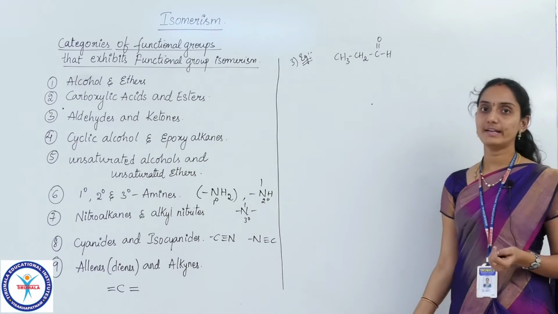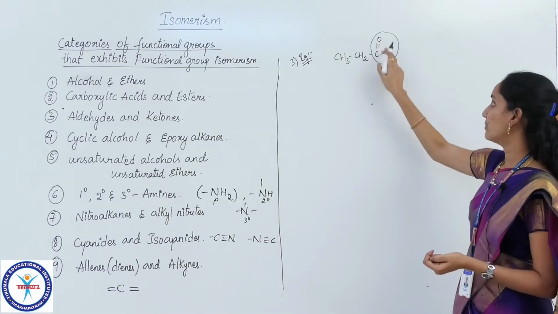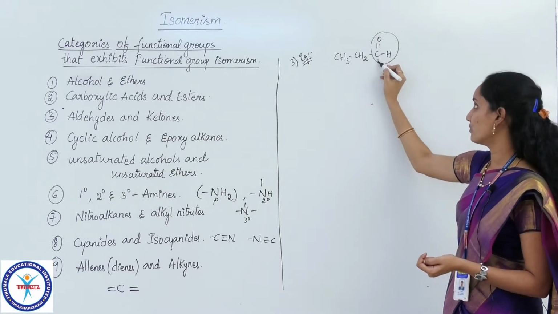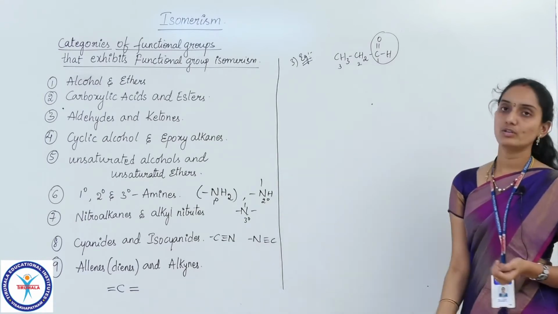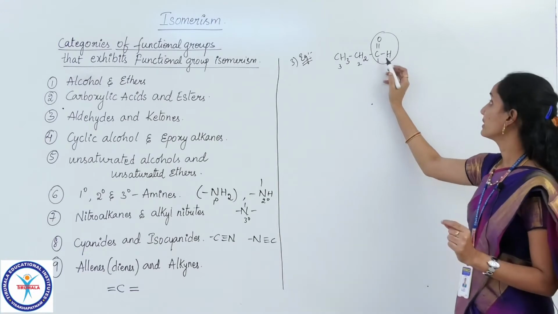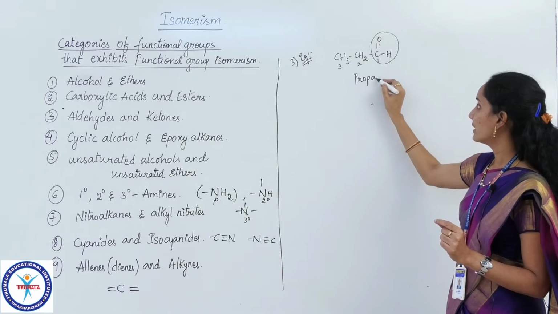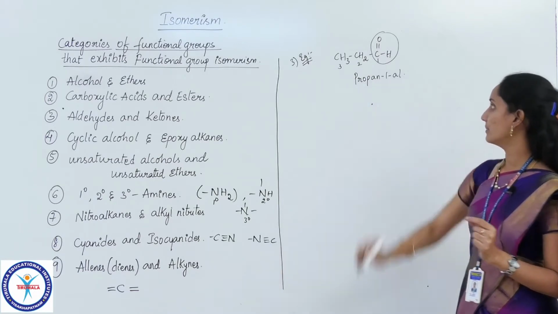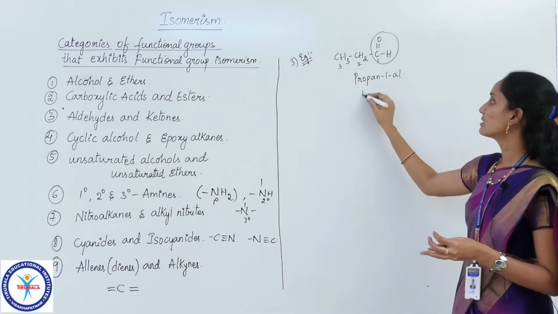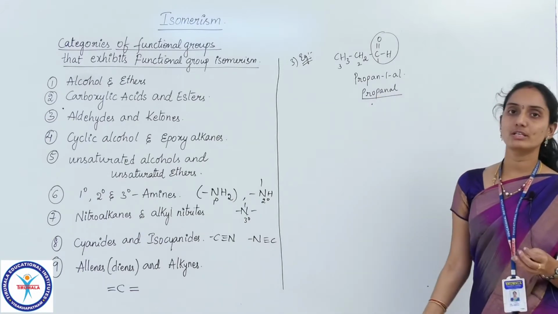C double bond OH is the aldehyde group. Numbering should be done from the carbon if the functional group contains carbon. So 1, 2, 3. The root word becomes prop, ane, 1, al. As the numbering starts from here, there is no need to mention 1. So simply you can write propanal. The name of this compound is propanal.